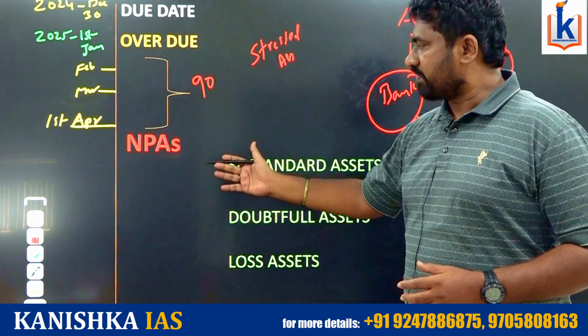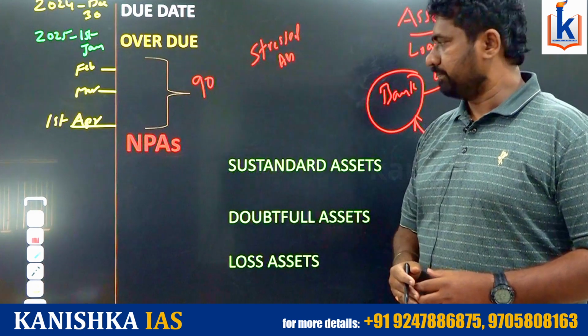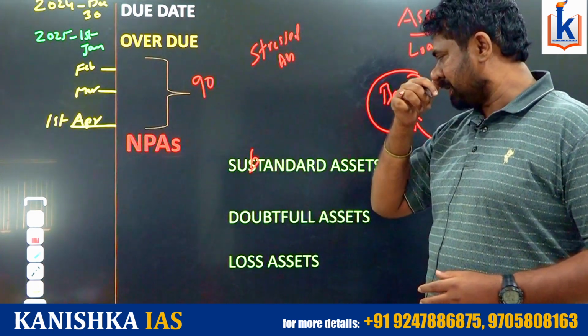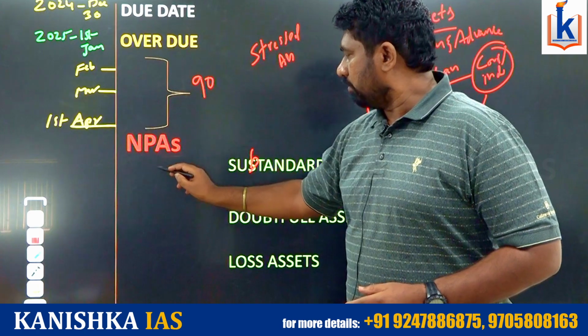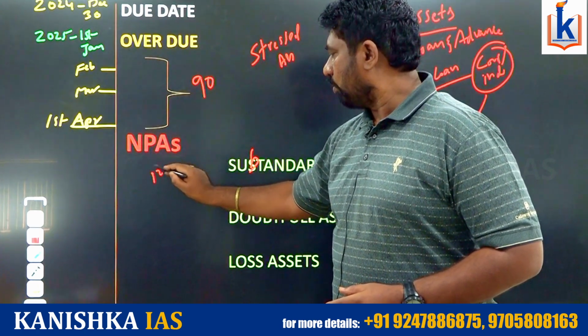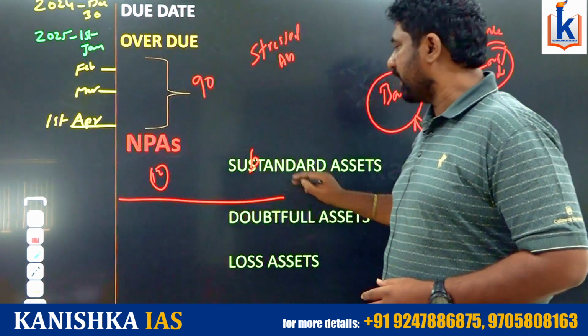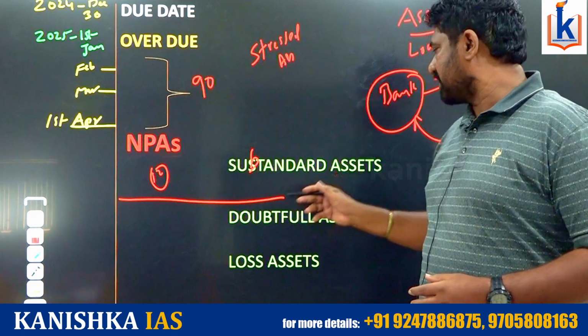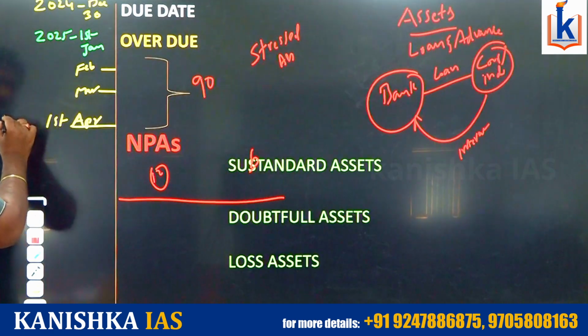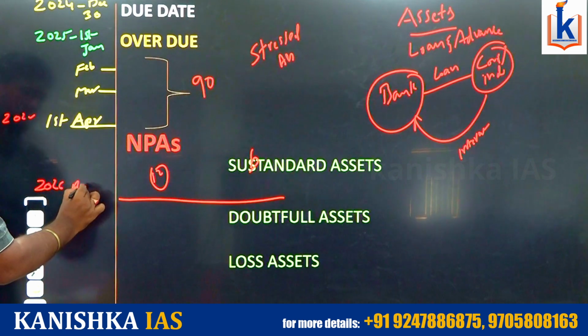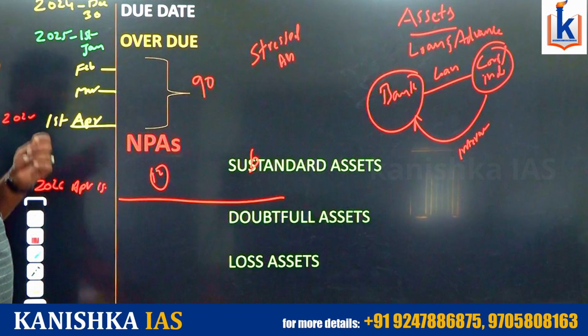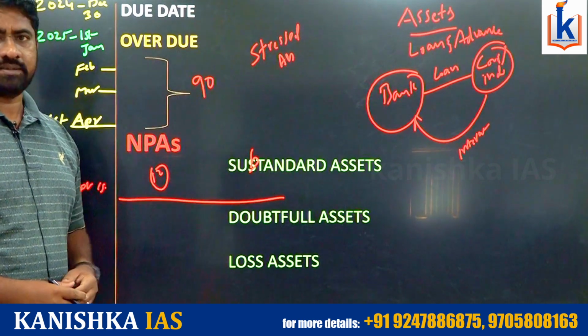There is further classification of non-performing assets like substandard assets, doubtful assets, loss assets. From 90 days up to 1 year, means 2025 April 1st to 2026 April 1st, we can treat NPAs as substandard assets.